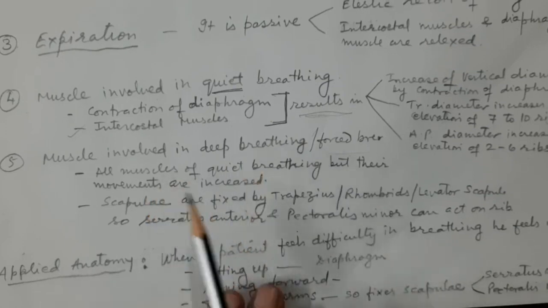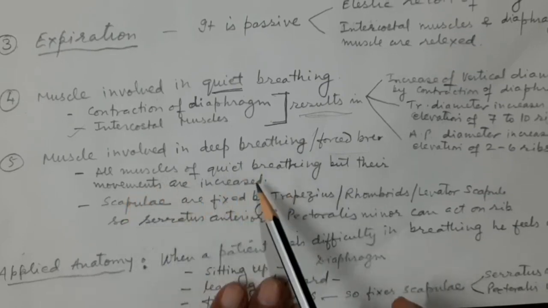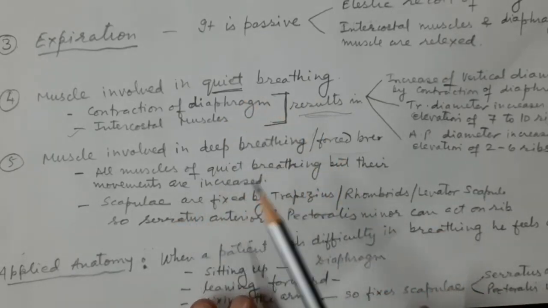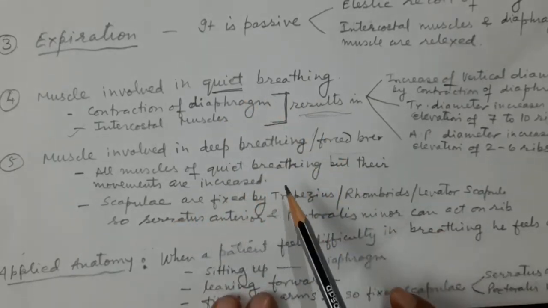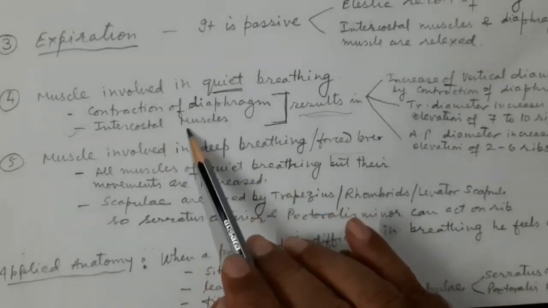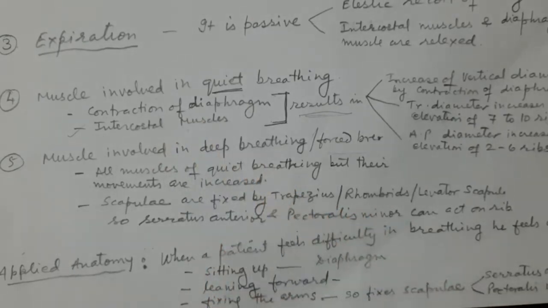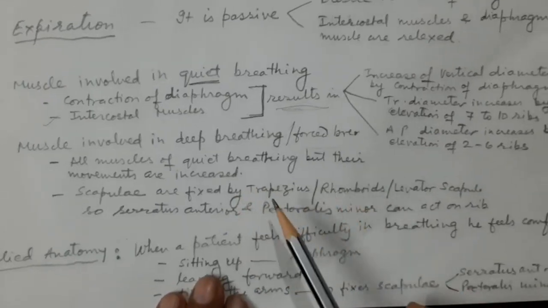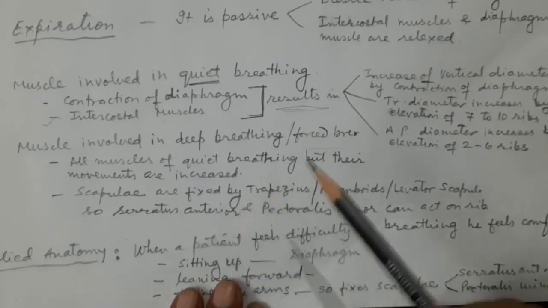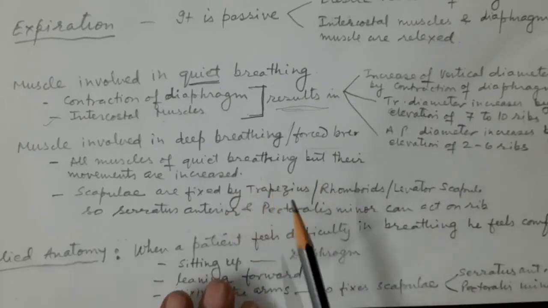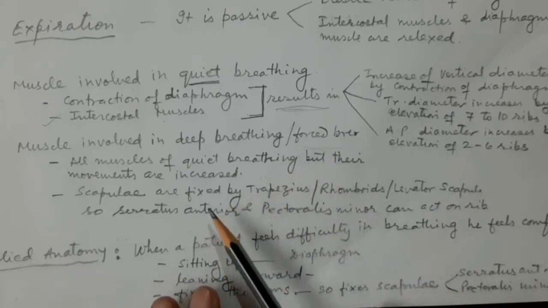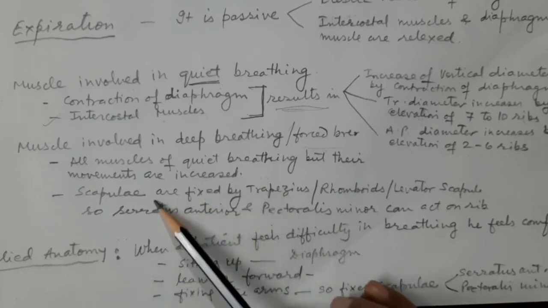Now first, the deep breathing is because all the muscles of quiet breathing will be active, and their movement will increase in deep breathing. All those means diaphragm and intercostal muscles. Since you are doing some exercise, they will be powerfully contracting, and their respiratory speed will also increase. But when you are doing forced breathing, in that condition, right and left scapulae are